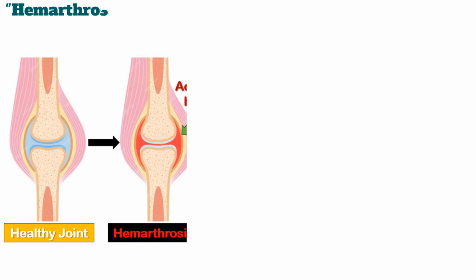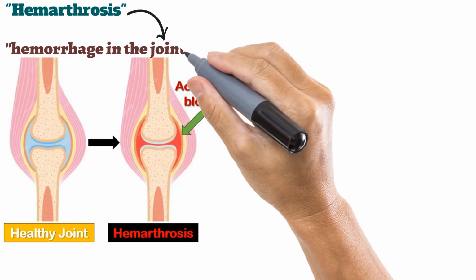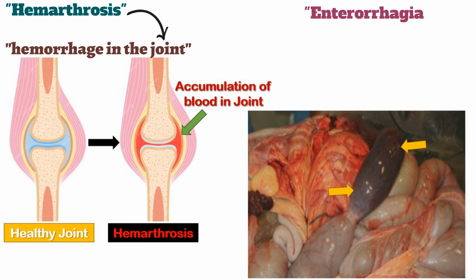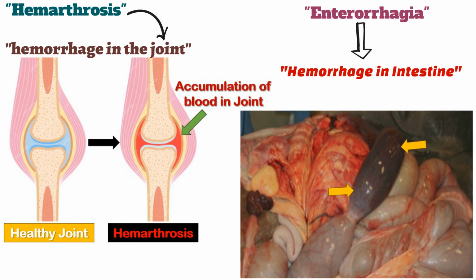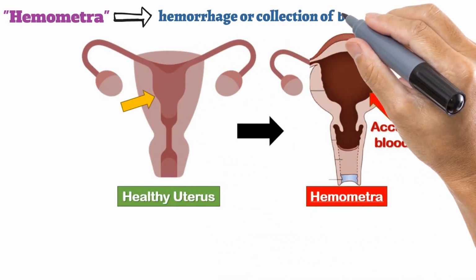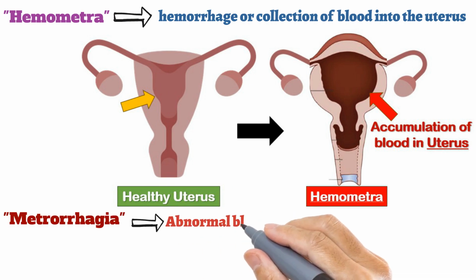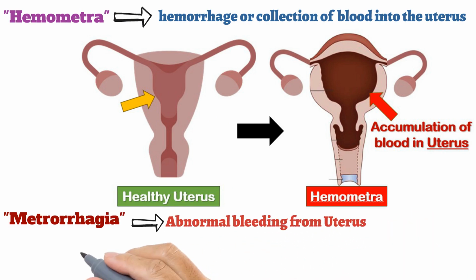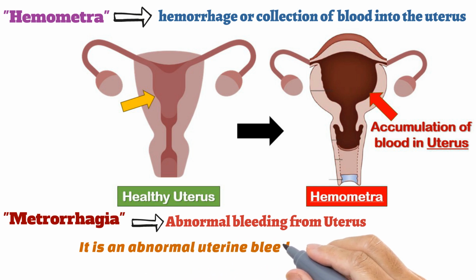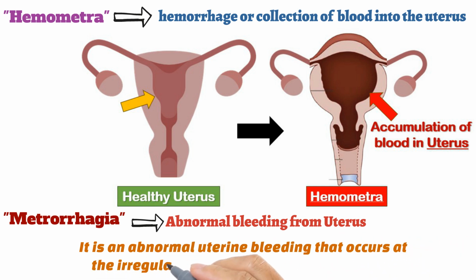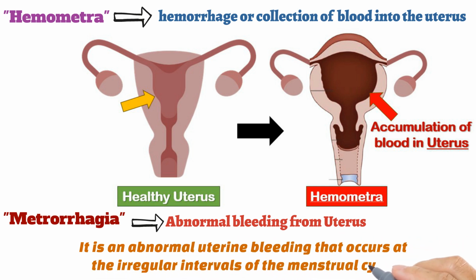Next is hemarthrosis, meaning hemorrhage in the joint. Next is enterorrhagia, meaning hemorrhage in the intestine. Next is hemometra, meaning hemorrhage or collection of blood into the uterus. While metrorrhagia is an abnormal bleeding from the uterus. Actually, it is an abnormal uterine bleeding that occurs at irregular intervals of the menstrual cycle.